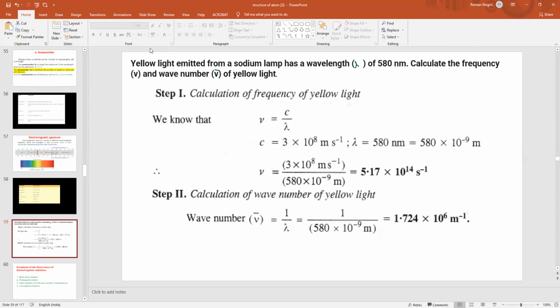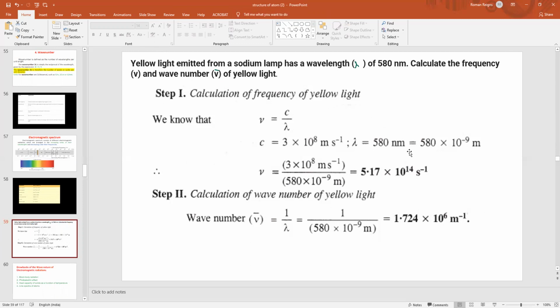Here we have to calculate frequency, and in the question the wavelength, that is lambda, is given. If I want to find the relationship between frequency and lambda, the formula is nu equals c by lambda, where c is the velocity of light and lambda is the wavelength. Lambda is already given. The value of c we already know: 3 into 10 to the power 8 meter per second. Since frequency is expressed in hertz, or per second, the final answer should have per second.